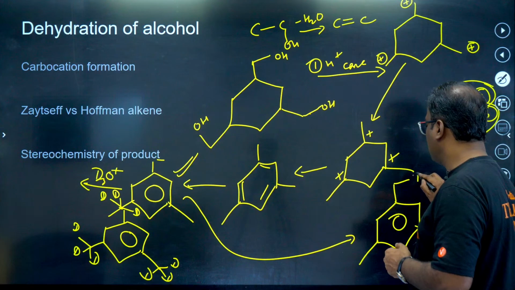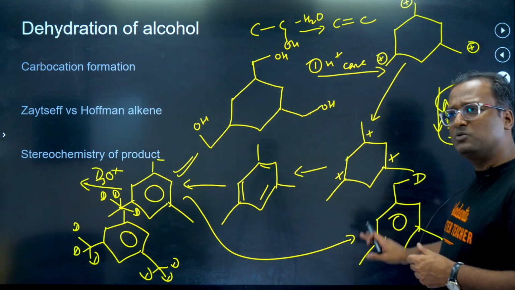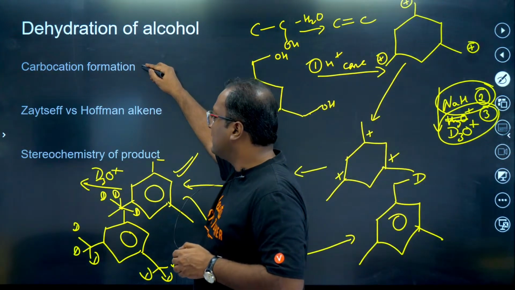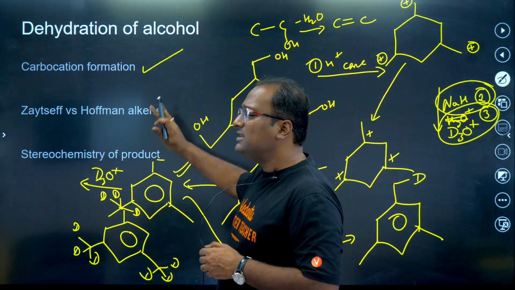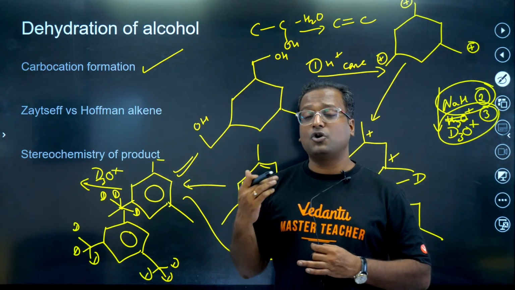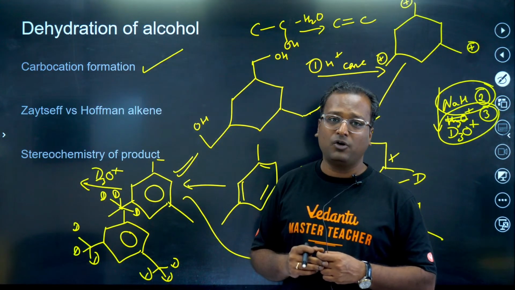Only one substitution, not all. So this was a simple example related to carbocation rearrangement or carbocation formation. In general, when we use H3O plus or H2SO4, strong acids, then we see carbocation formation happening.